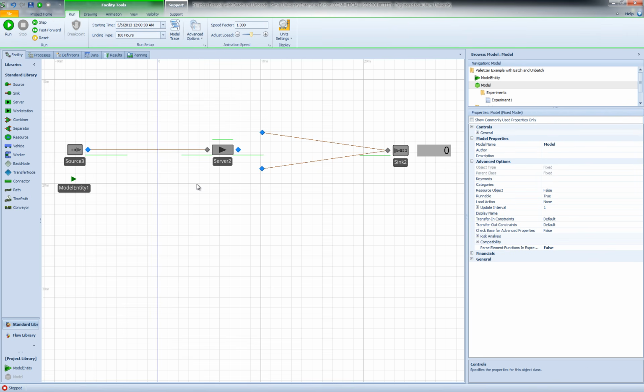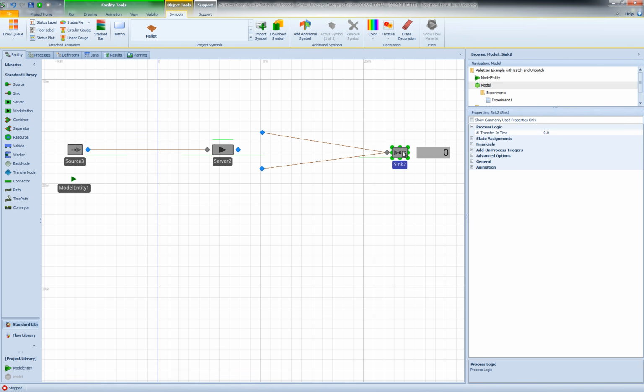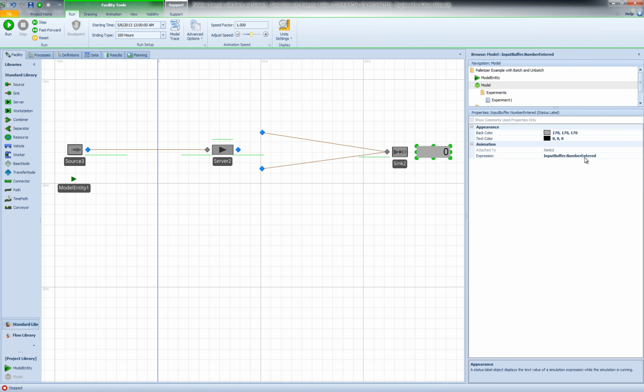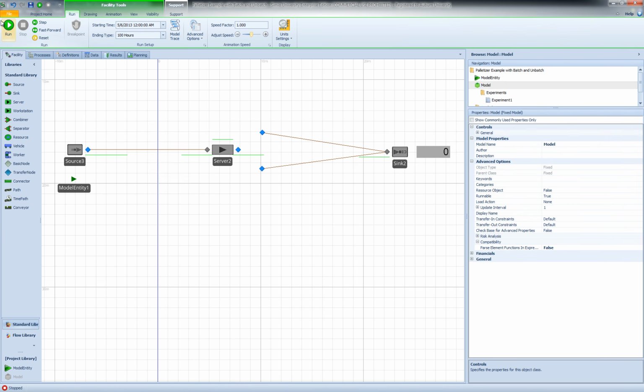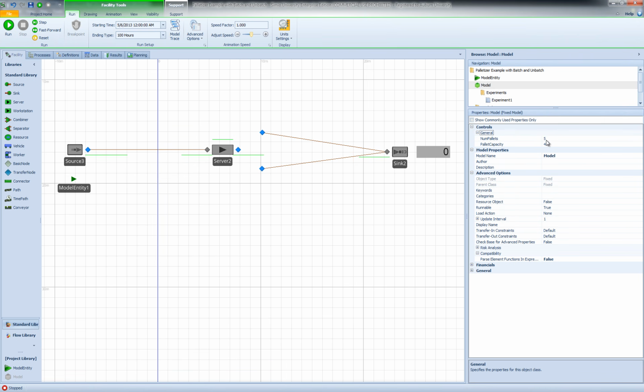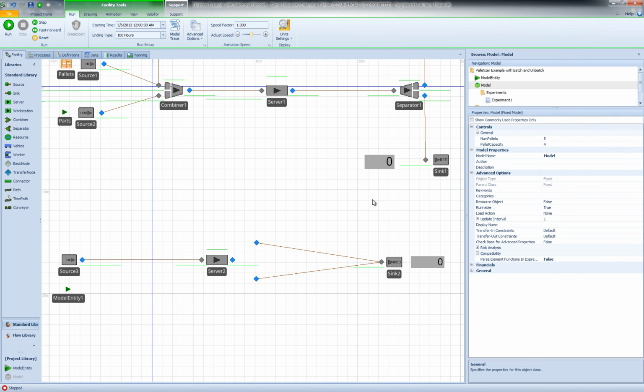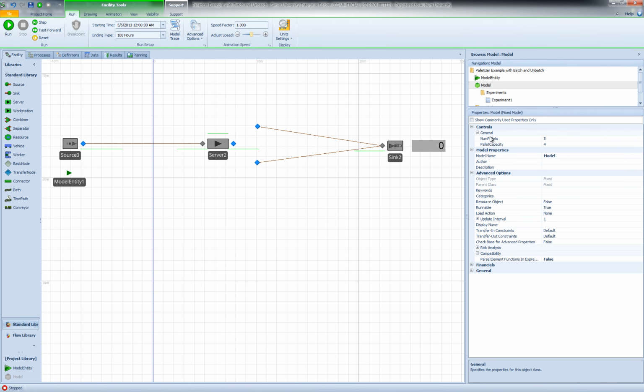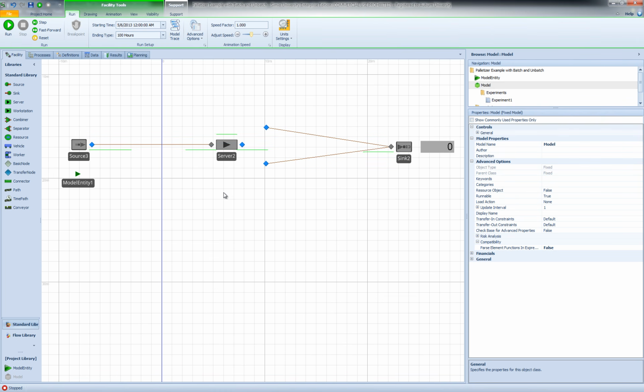So from there, the parent and the members will be moved to the sink, and I have the same status label for my sink that tracks the number of parts that enter the sink object, or basically the number of parts that leave the system. I don't have any pallets anymore, but since I have added this model to the same model that we had before, I still have this reference property here, but I have set my pallet capacity to 4. So I want the pallet size to be 4 in this model.